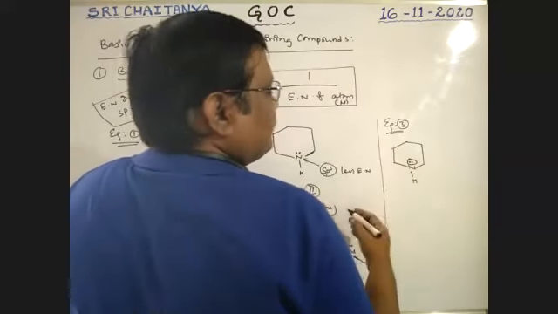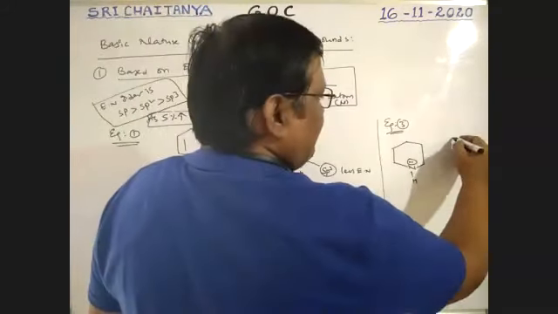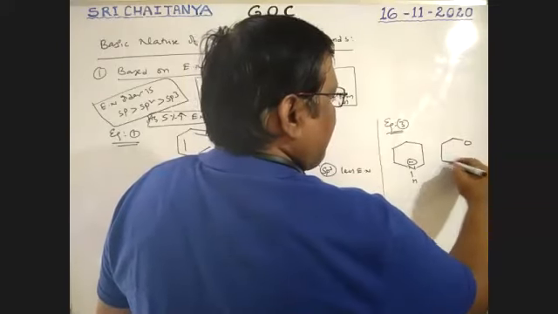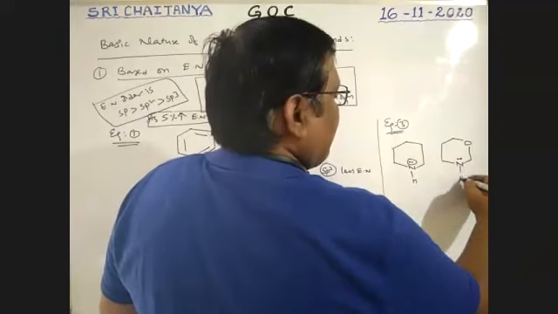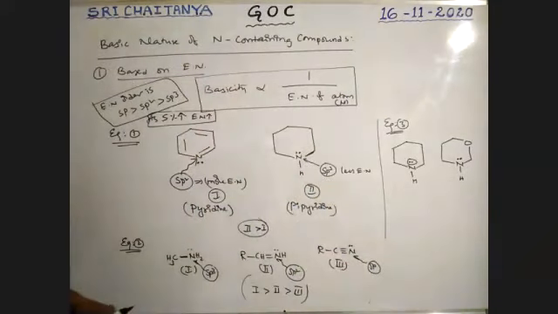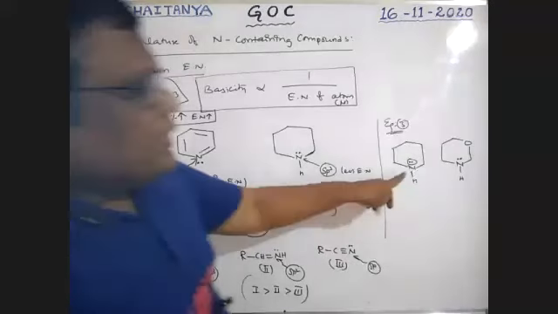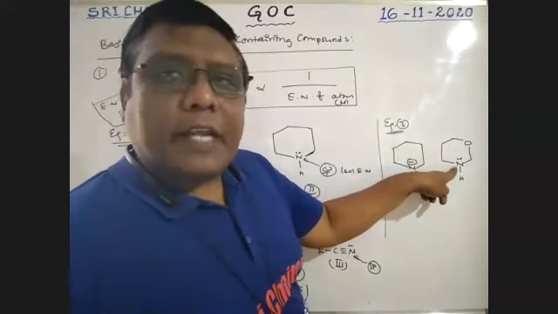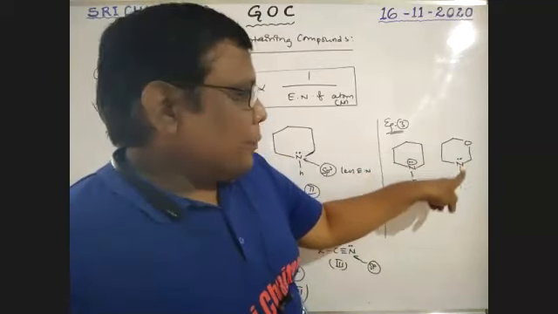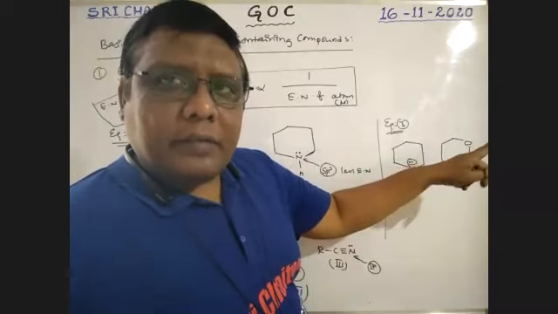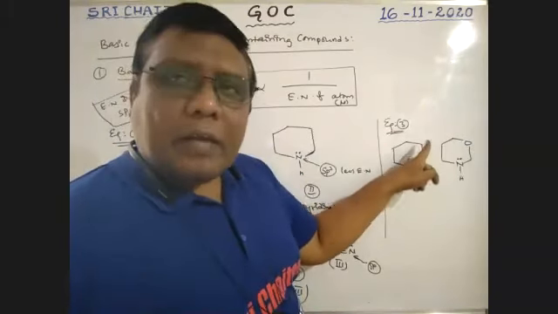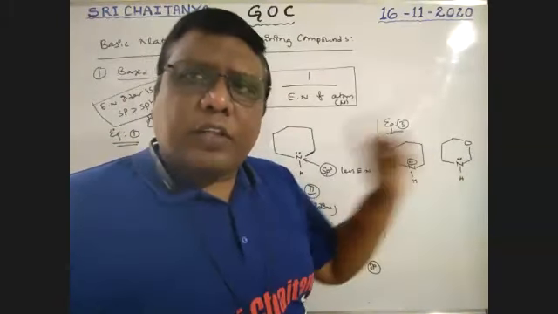This is lone pair. Next, one more example. Those are the two compounds. This is sp3 hybridized. This is also sp3 hybridized. But in this one, the nitrogen is slightly moving towards the oxygen. It is bonded with oxygen indirectly. But here it is carbon. Oxygen is more electronegative than carbon.